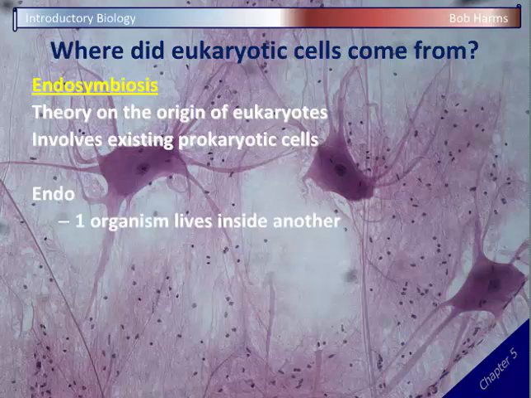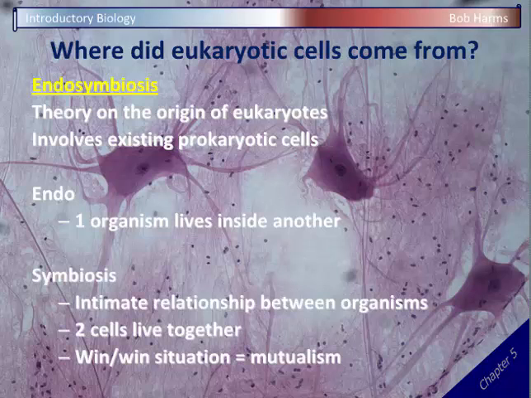And if we break down the word here, endosymbiosis, endo just means when one organism lives inside of another. And so, for example, if you had an endoparasite, that would be something like a tapeworm living inside, versus an ectoparasite would be something on the outside, like a tick or something like that. So endo, one organism is going to live inside another, in this case, one cell living inside of another cell.